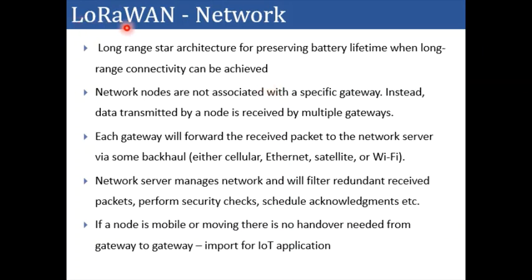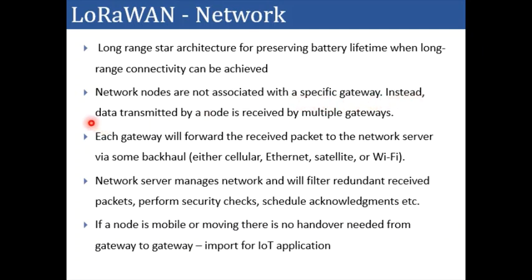Now let's see what the LoRaWAN network is. LoRaWAN network is a long range star architecture for preserving battery lifetime when long range connectivity can be achieved. Here the network nodes are not associated with a specific gateway. It means nodes are not bound to send data to a specific gateway.